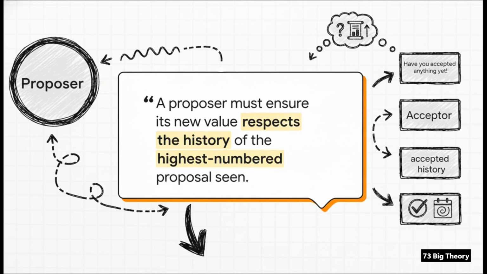Before a proposer can even suggest a value, it has to do its homework. It has to go out and check with a majority of the acceptors and ask them 2 things. Hey, have you already promised to vote for someone else? And if you have, what value did you accept? Only then can it make a new proposal that actually respects what's already been decided.